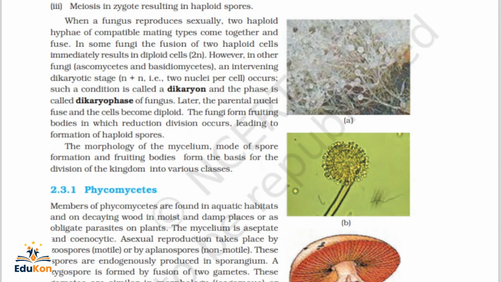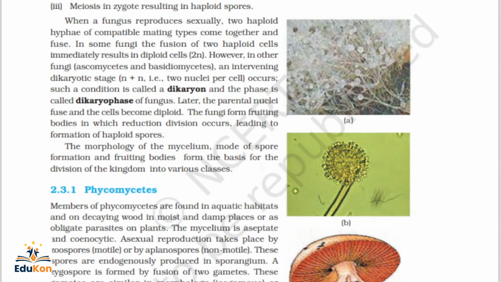In some fungi, the fusion of the two haploid cells immediately results in a diploid cell, that is 2N.